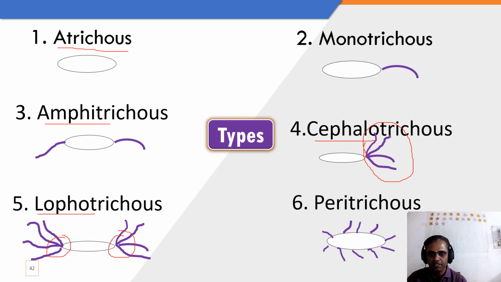And the last one is peritrichous. Peritrichous means the whole bacteria is covered with flagella. So this is known as peritrichous. So these are the types of flagella.